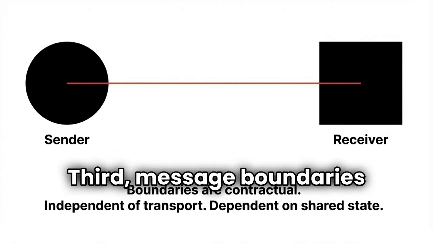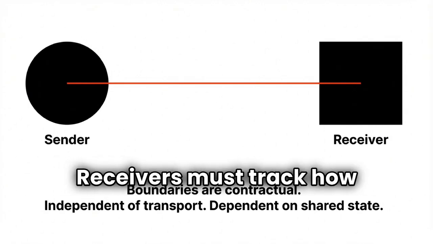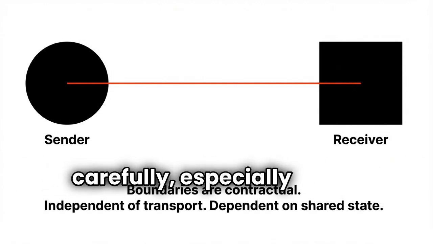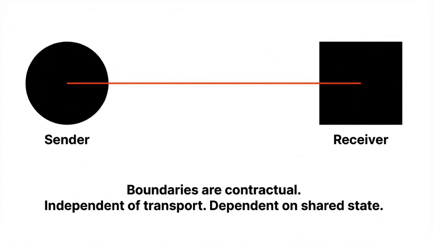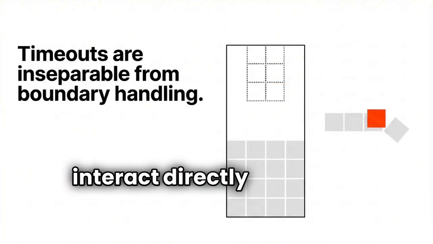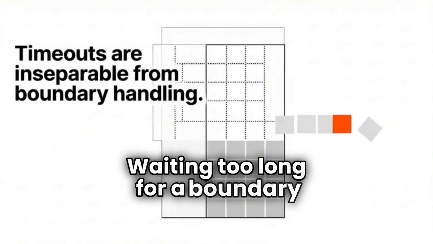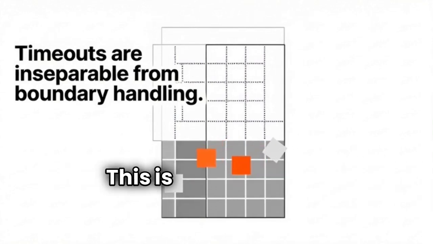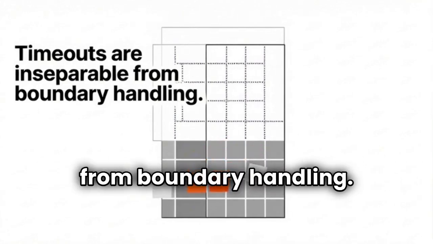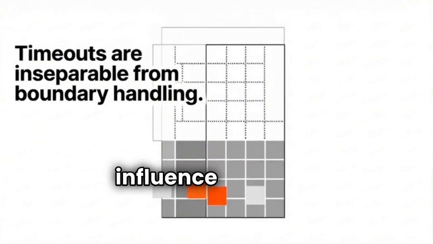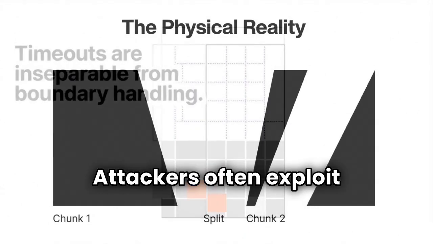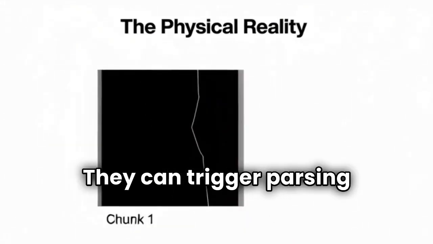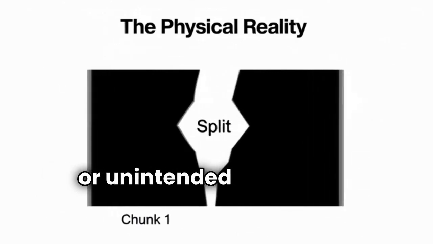Third, message boundaries introduce state. Receivers must track how much of a message has been received so far. This state must be managed carefully, especially under concurrency and failure. Fourth, message boundaries interact directly with time. Waiting too long for a boundary may block progress. Waiting too little may cause premature processing. This is why timeouts are inseparable from boundary handling. Finally, message boundaries influence security. Attackers often exploit boundary confusion. By manipulating how messages are split or combined, they can trigger parsing errors, resource exhaustion, or unintended behavior.